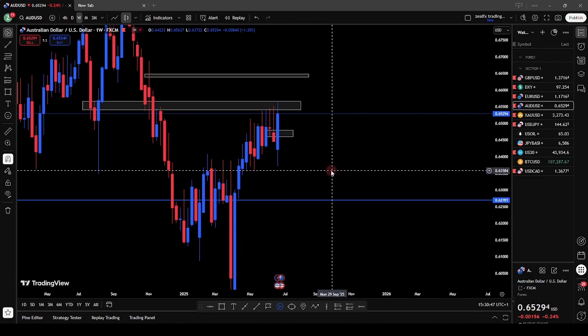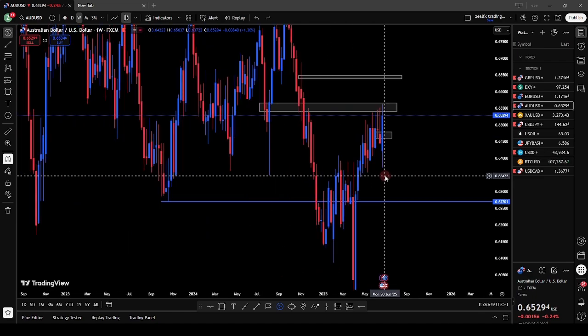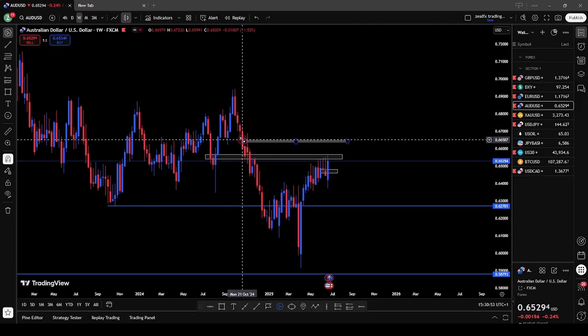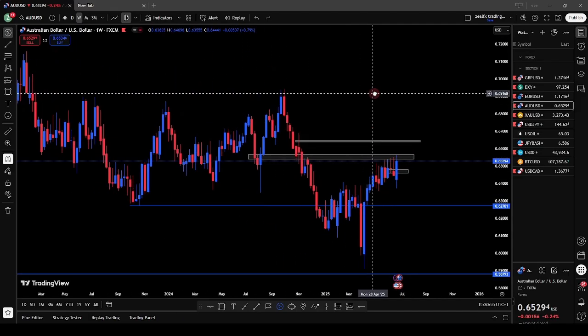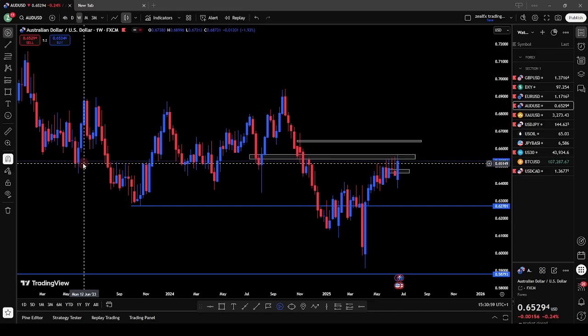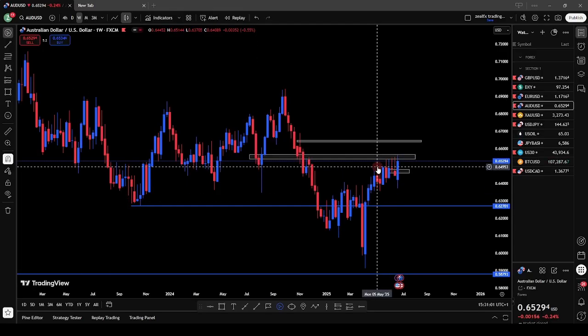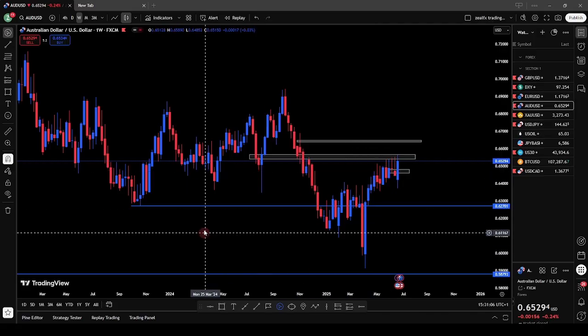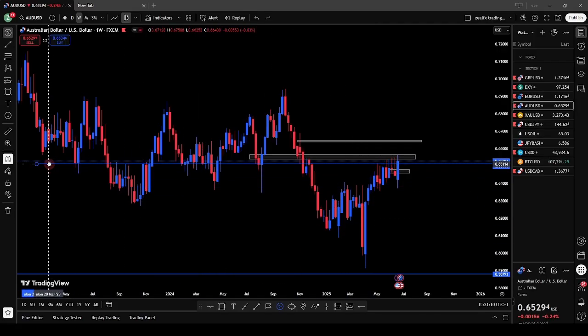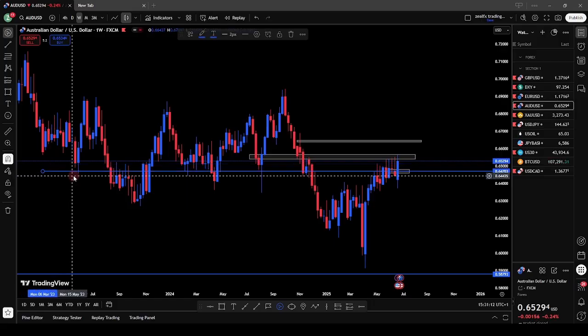So on my weekly chart, we also have price converting this resistance into support. Then we also have price converting this resistance into support also. So we're expecting price to retest those zones back. So we expect price to retest this zone back before we look for any buying opportunity, which is this zone.